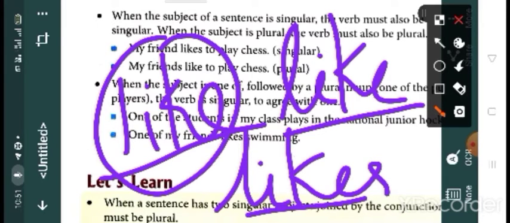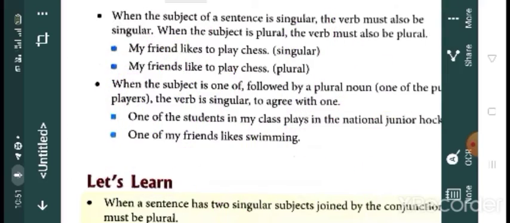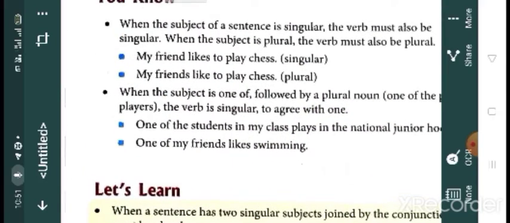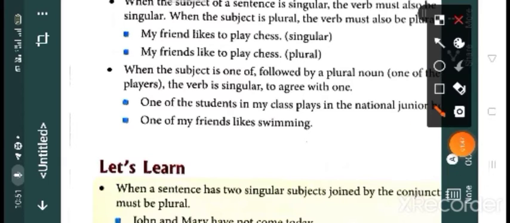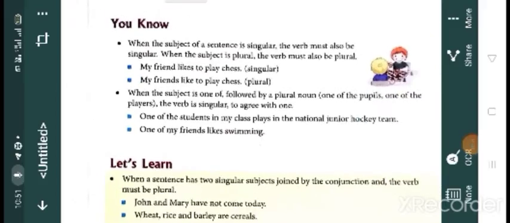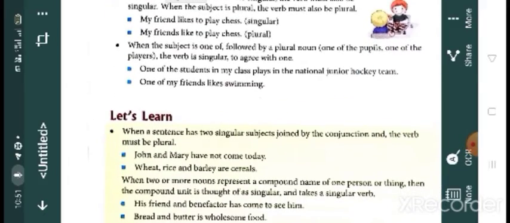So this is the root form. That means all the changes that happen to a verb, it's the base, and we make changes to this base form. That is what? Root form. Then my friends like to play chess. Why do we use like here? Because my friends, it's plural. Clear?